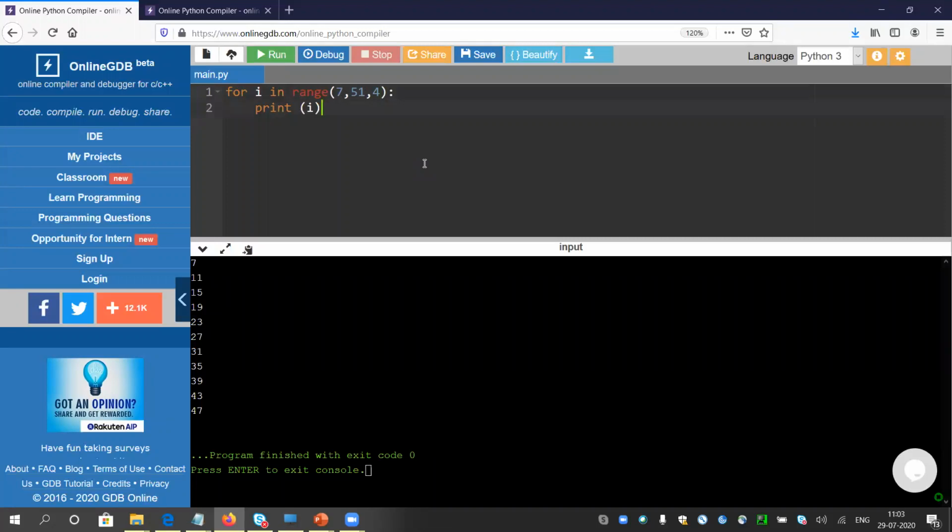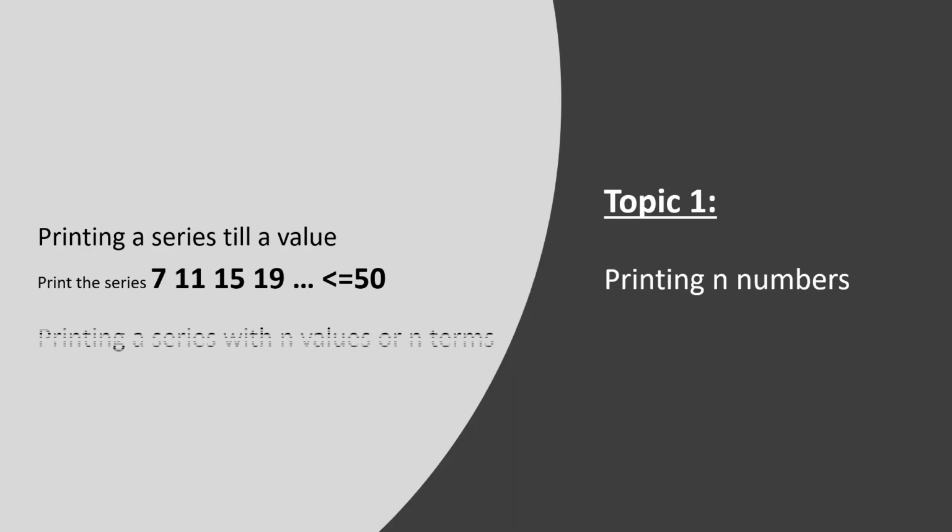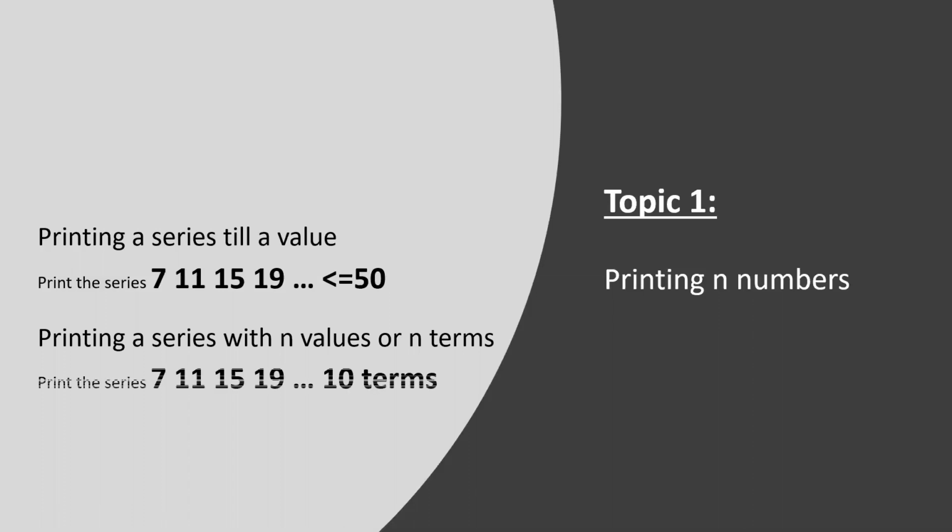Okay, now what to do? Now printing n numbers. Now if the question changes like this, printing a series with n values or n terms. What does it mean? 7, 11, 15, 19 till 10 terms. So we do not know where exactly this 10th term will end. So we will not calculate. So what is the 10th term?